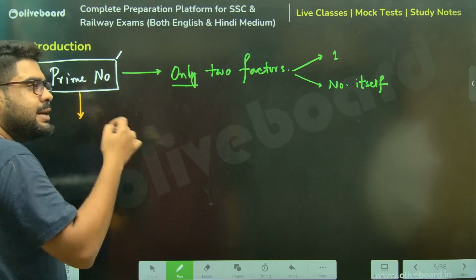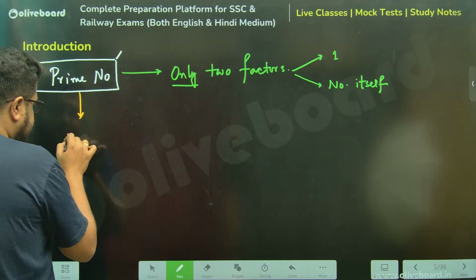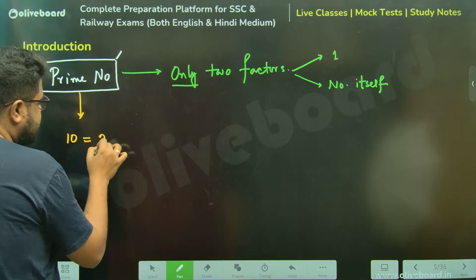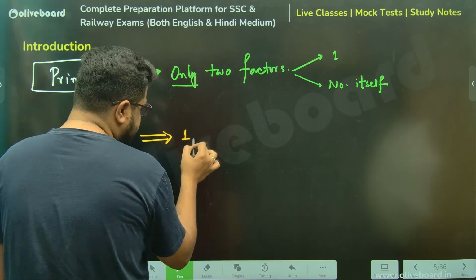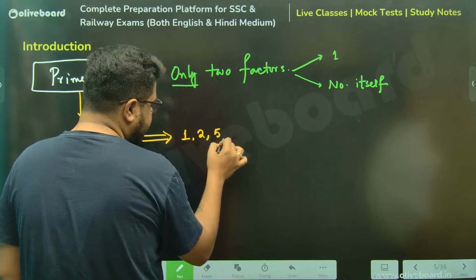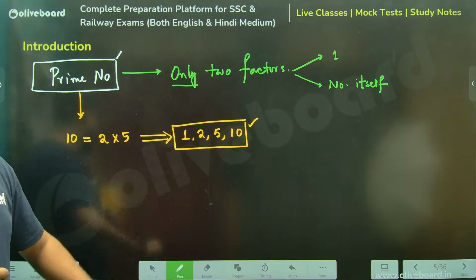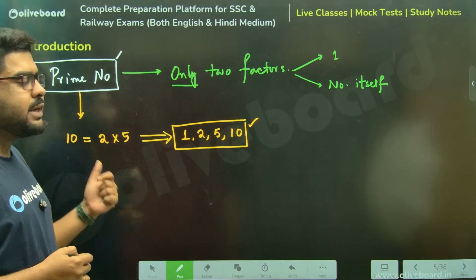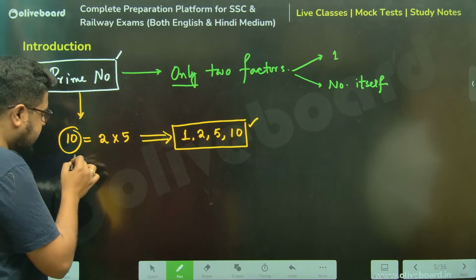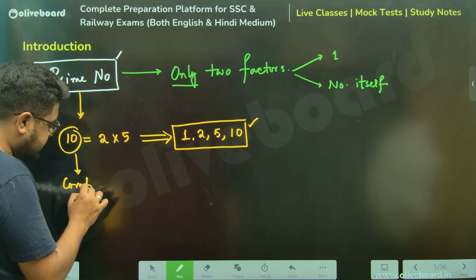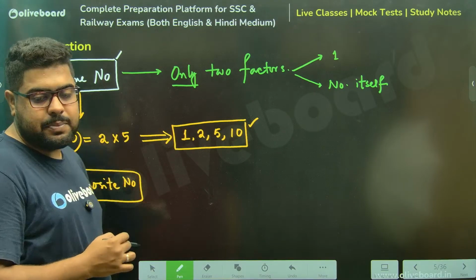Now, most of the other numbers generally have more than two factors. Meaning, if I take 10, 10 can be written as 2 into 5. So, how many factors does it have? 1 is always a factor of everything. Then 2, then 5, then 10. So, there are 4 factors over here. So, this particular number 10 is not a prime number. It will be called a composite number. Meaning, if a number has more than 2 factors, it's called a composite number.